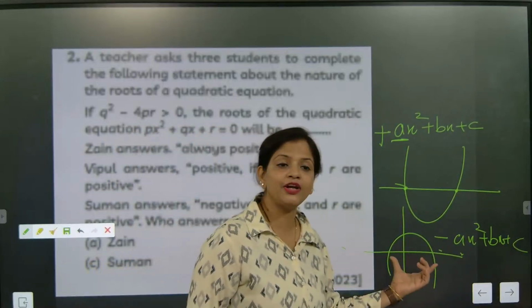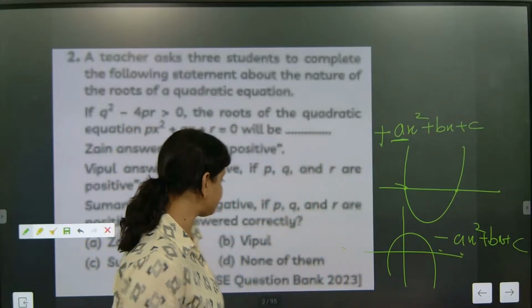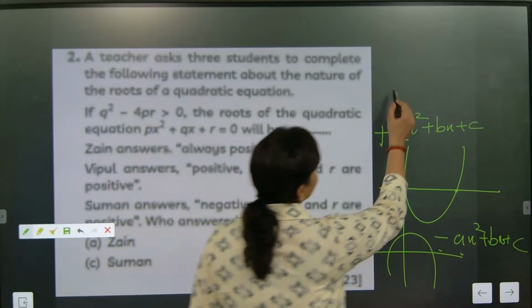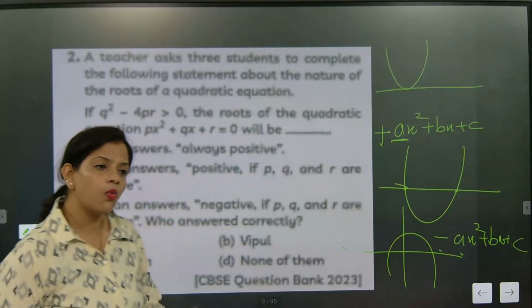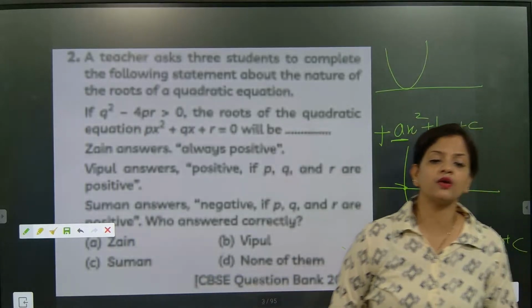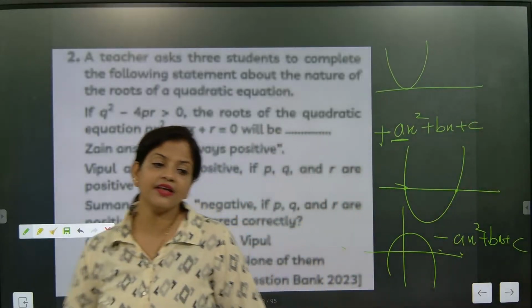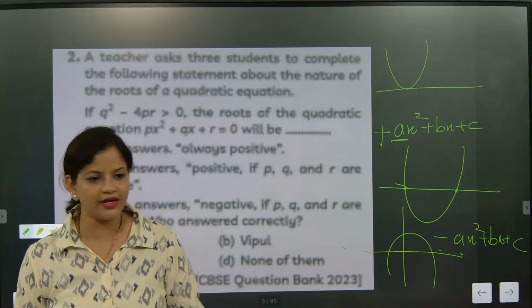When the curve touches the x-axis at 2 points, how many roots are there? 2 roots are there. And when it is touching at 1 point, how many roots are there? 1, understood, but same value. Roots are real and equal. Roots are real and equal. So these are certain things we must remember. I hope you have understood.